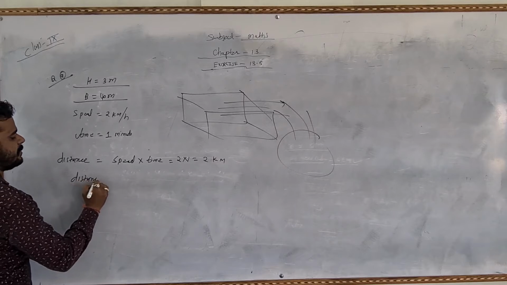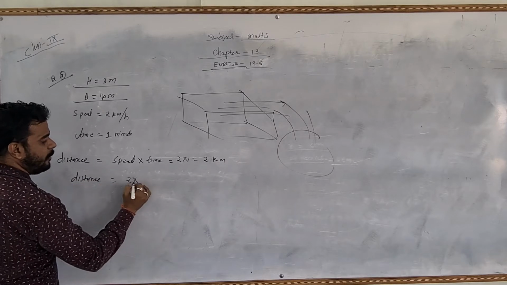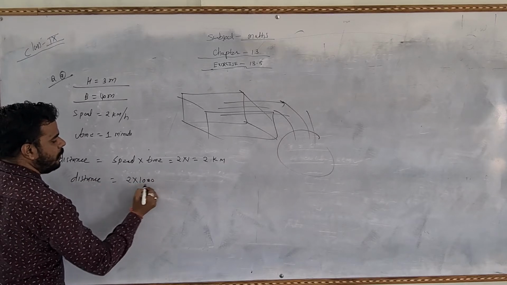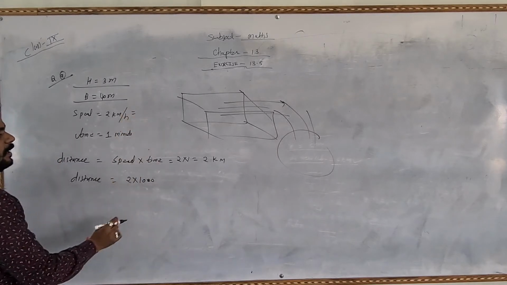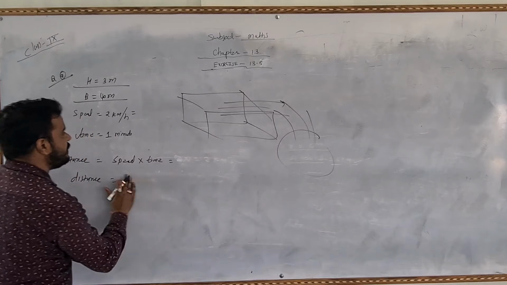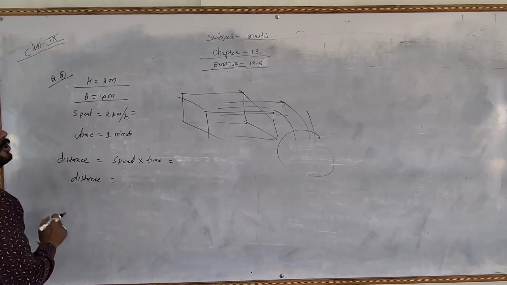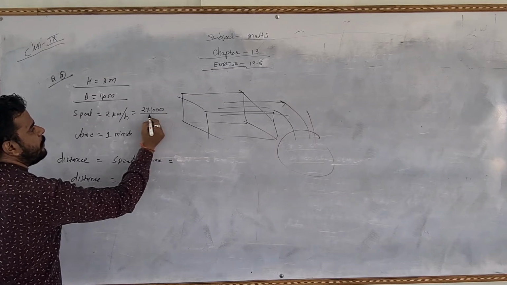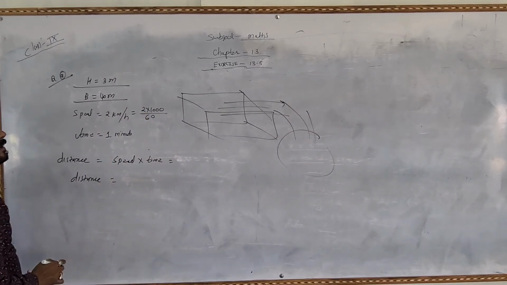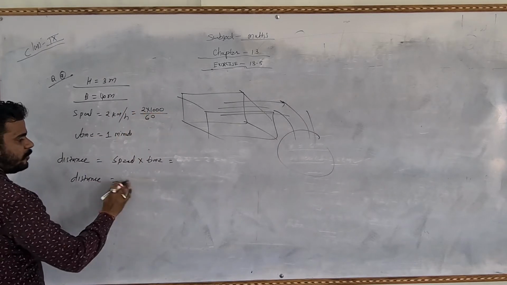But the distance is 2 kilometers. Kilometer we have to change to meter. So first of all we will change here also. Actually the problem is here: whatever the time is given in minute and the speed is kilometer per hour. So first of all 2 multiply 1000 upon 60. It is our speed. So now just solve here.